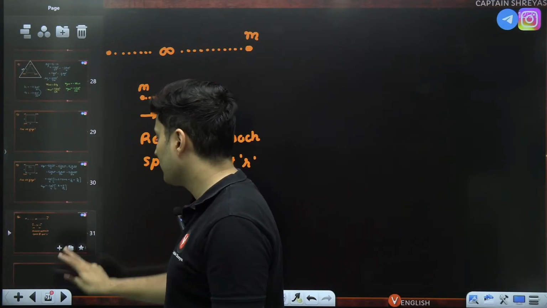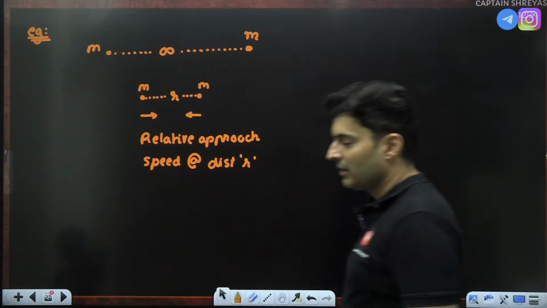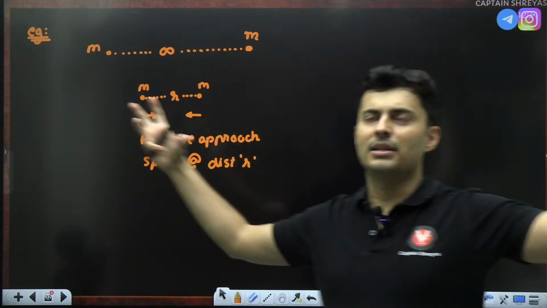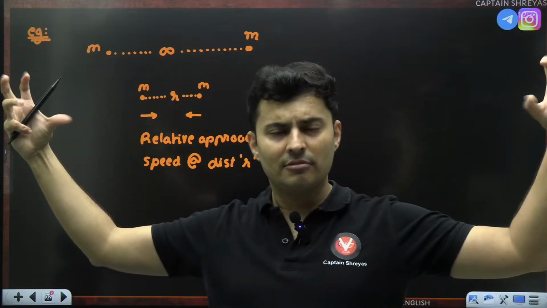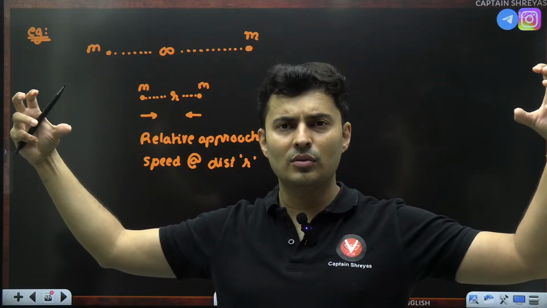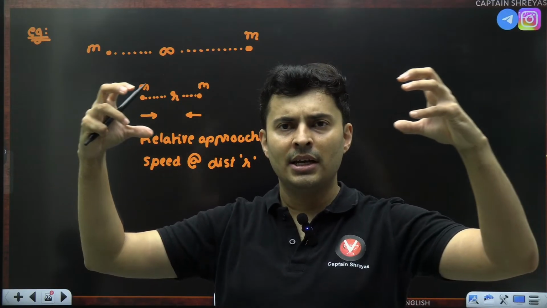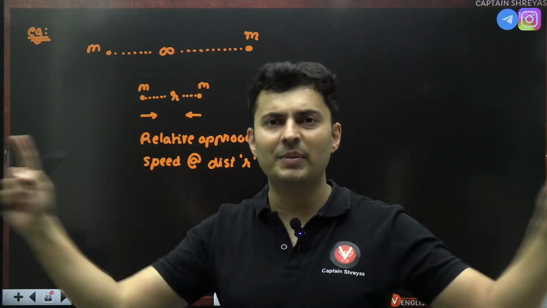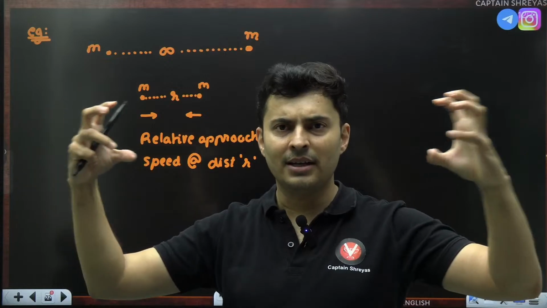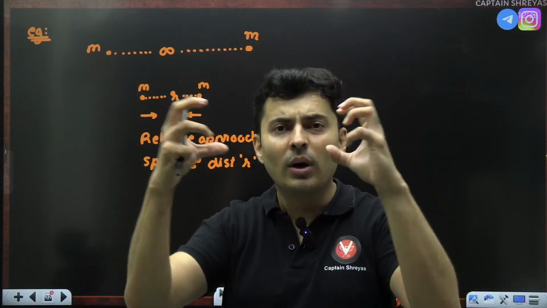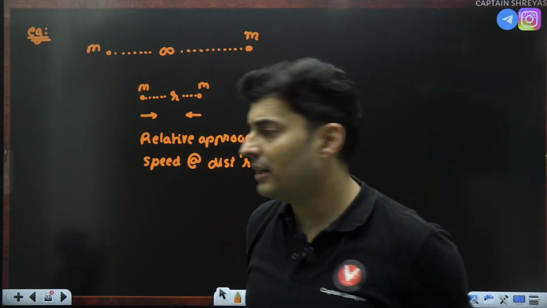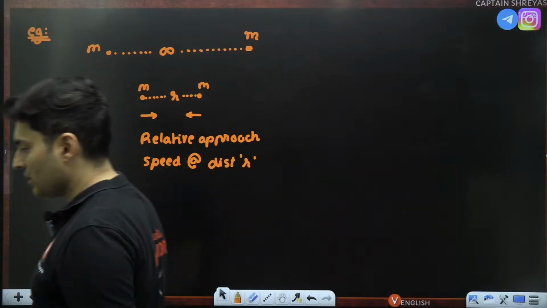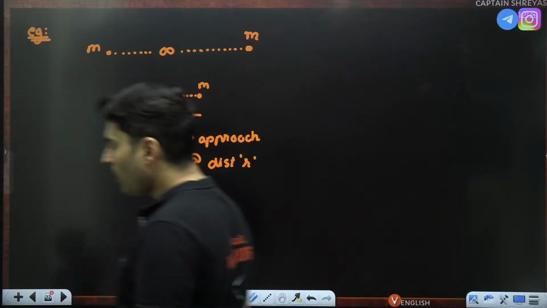It's a very nice question. Let's try to solve this. Try to visualize two planets, same mass, very far away at rest. Slowly they start coming close to each other, and then they will collide later on, that's okay. But when they are maybe a few thousand kilometers away, maybe that is the distance r, what is the speed with which they relatively approach each other? That is the question, right?